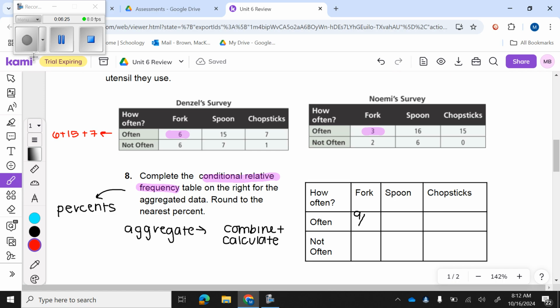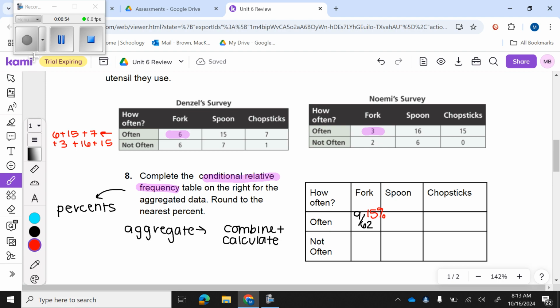And then I'm also going to have to add them from Noemi's survey, which is going to be plus 3 plus 16 plus 15, okay? I'm going to add all those up in my calculator real quick. And that's a total of 62 students. So 9 out of 62, but remember, I need that as a percent. So I'm going to do 9 divided by 62, which is 0.15, which is going to be 15%.